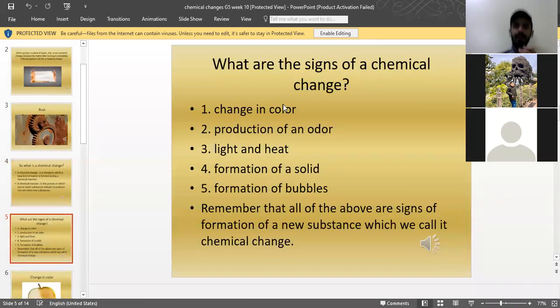What are the signs of chemical changes? What do you think the signs of chemical change are? How can we say that a chemical change has occurred? Now these are not hard and fast rules, right? If you see a change in color, this does not always mean that there is a chemical change. In some physical changes too, the color changes. Can food give the signs of a chemical change? Like, what if you leave a bread and the color changes? Is that a chemical change?